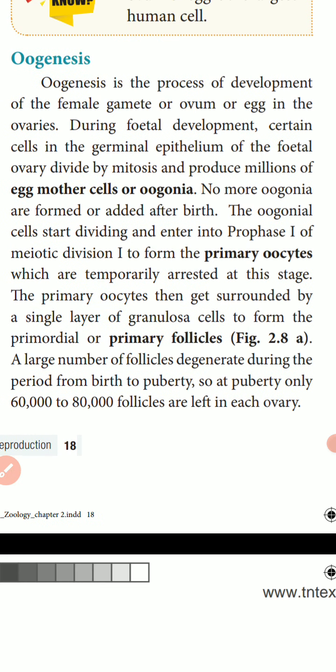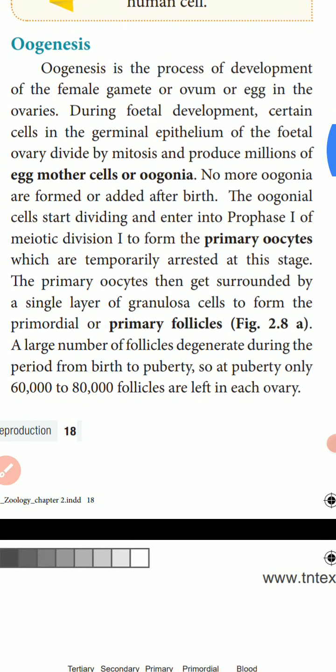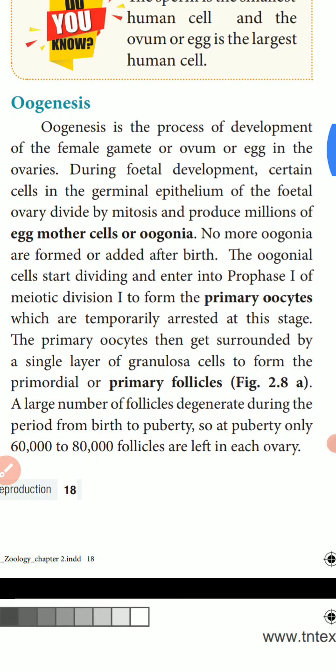So we say oogenesis is a discontinuous process. How is it discontinuous?